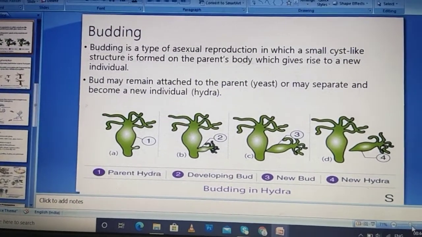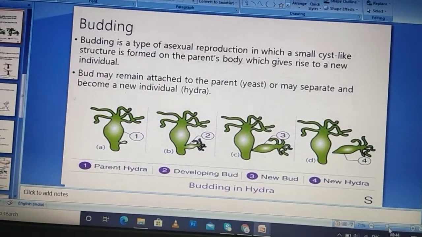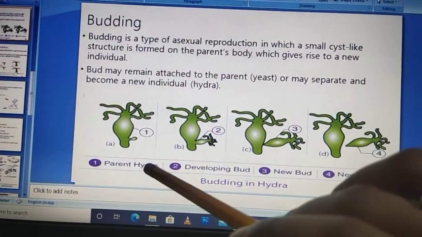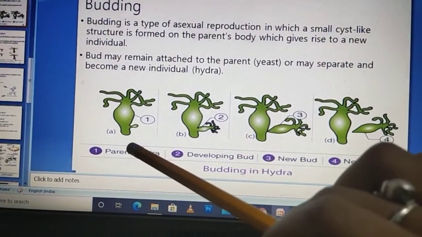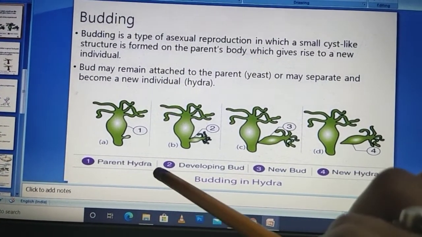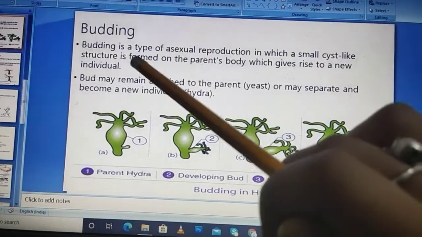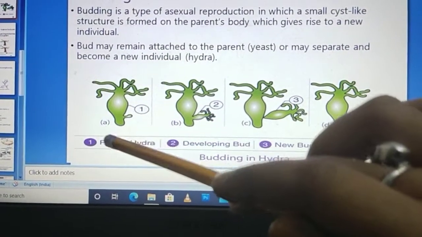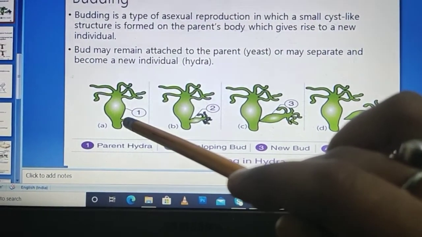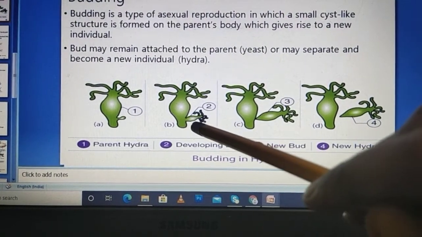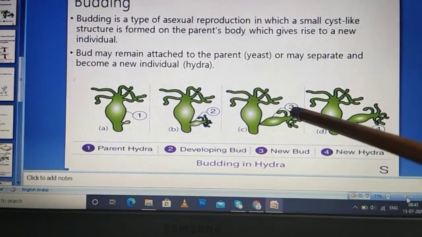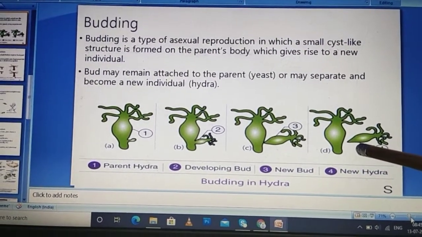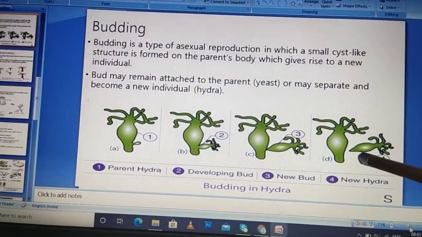The next kind of asexual mode of reproduction is budding. A usual example of budding is hydra. Hydra is the organism which reproduces by the asexual mode of reproduction, budding. What it does is, this is the main parent hydra. It develops a small outgrowth. This outgrowth develops into a new individual, and when the new individual is fully developed, then it gets detached from the parent body. This is how they produce their progeny.